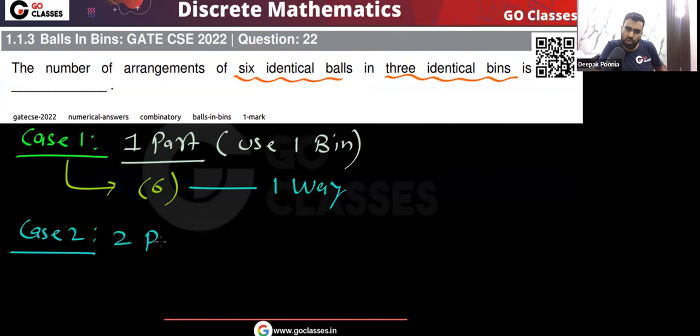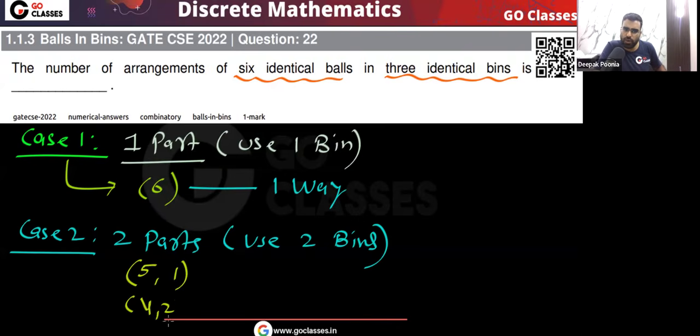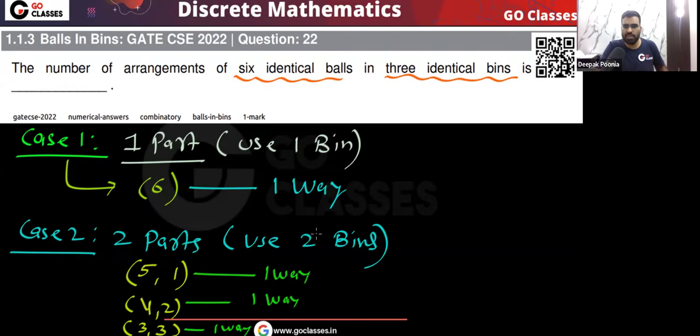What about case 2? In case 2, you use 2 bins, or I can say 2 boxes, 2 parts. How many distributions are possible if I use 2 bins? Either I can create 5 1, or 4 2, or 3 3. Nothing else is possible. For everything I will get one way, one way, one way, because all the objects and boxes are identical. So this is case 2.